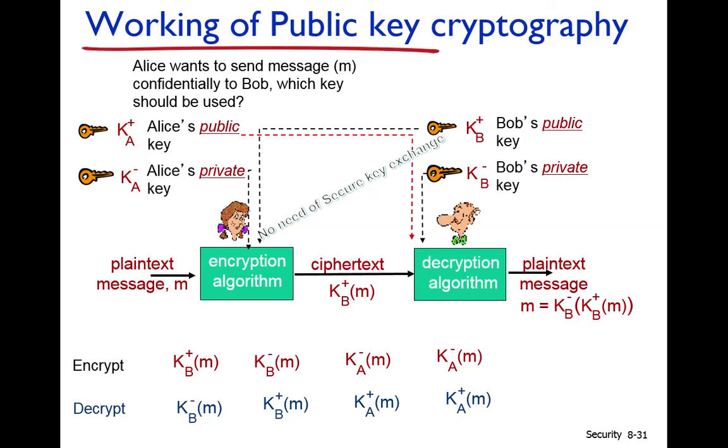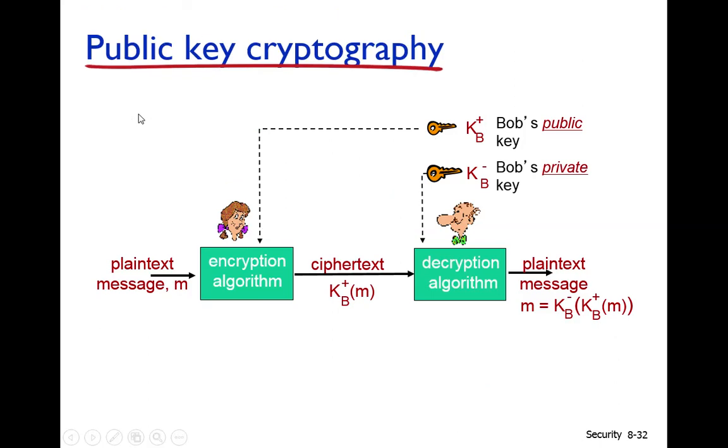There are two mathematical concepts. The first concept is that a message encrypted by the public key will be decrypted by the private key. If the message is encrypted by the private key, then it can be decrypted by its public key. And the second requirement is that from the public key of a user, one cannot come to know the private key of the user. For example, because Alice will announce its public key to everyone, Bob cannot compute the private key of Alice from the public key of Alice.